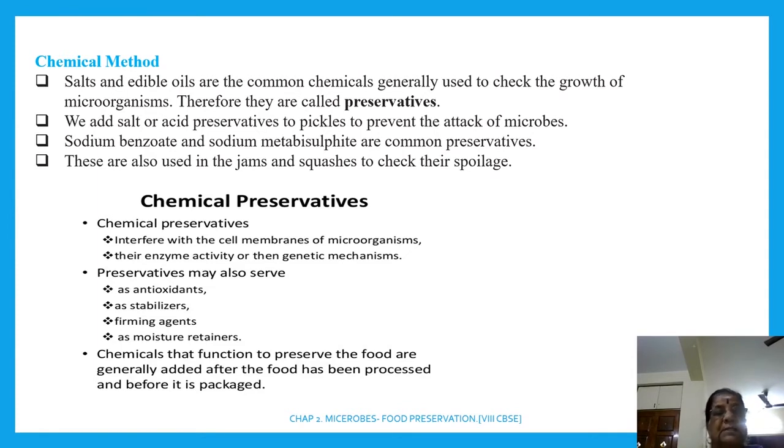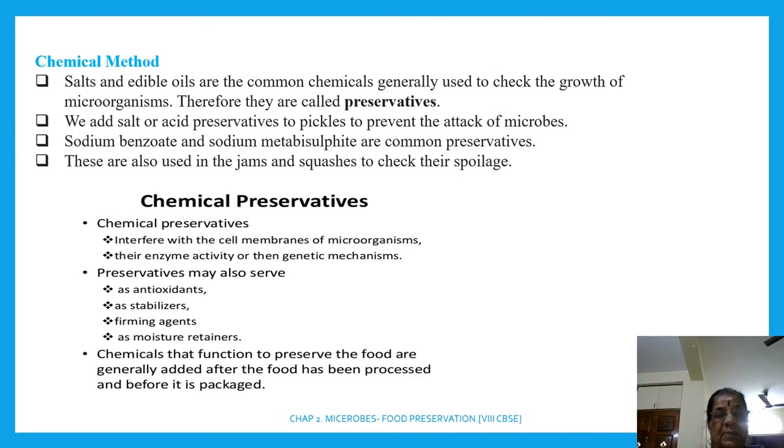Okay, then we add salt or acid preservatives to pickles to prevent the attack of microbes. Just now I said, no, that is, we add salt or acid preservatives to pickles to prevent the attack of microbes. Sodium benzoate and sodium metabisulfate are common preservatives, common chemicals used for preservatives. They are also used in jam and squashes to check their spoilage.